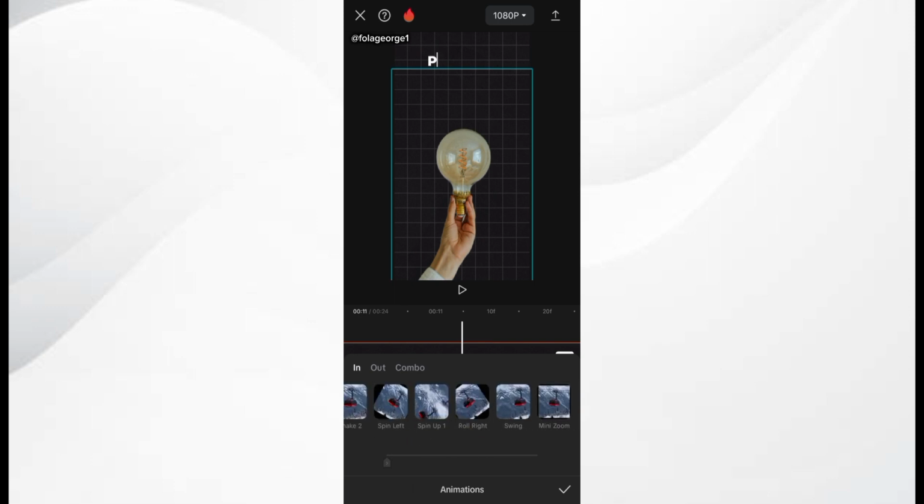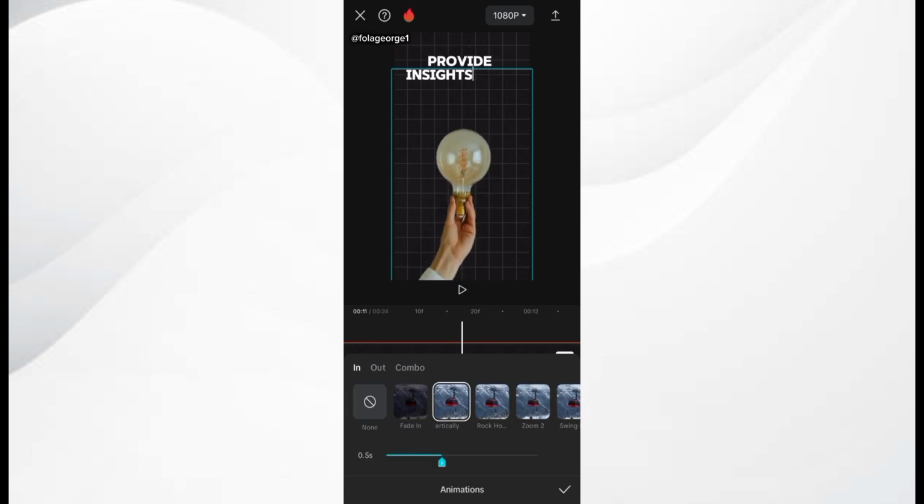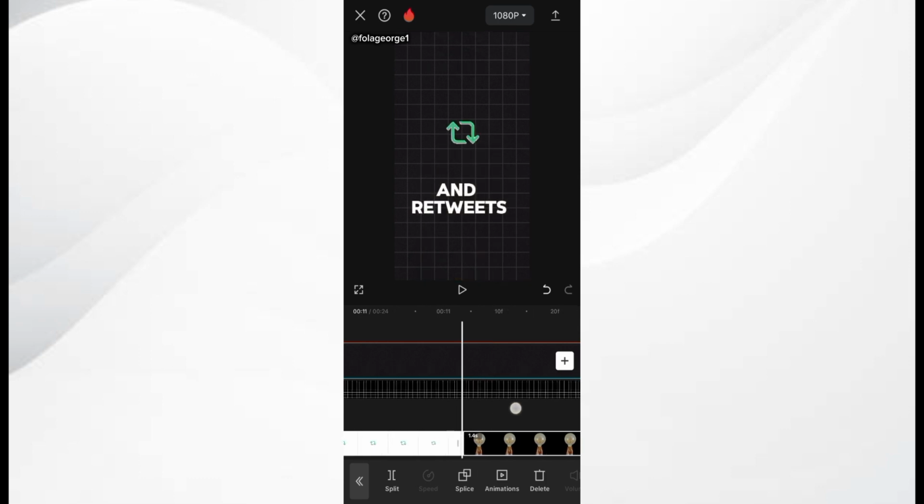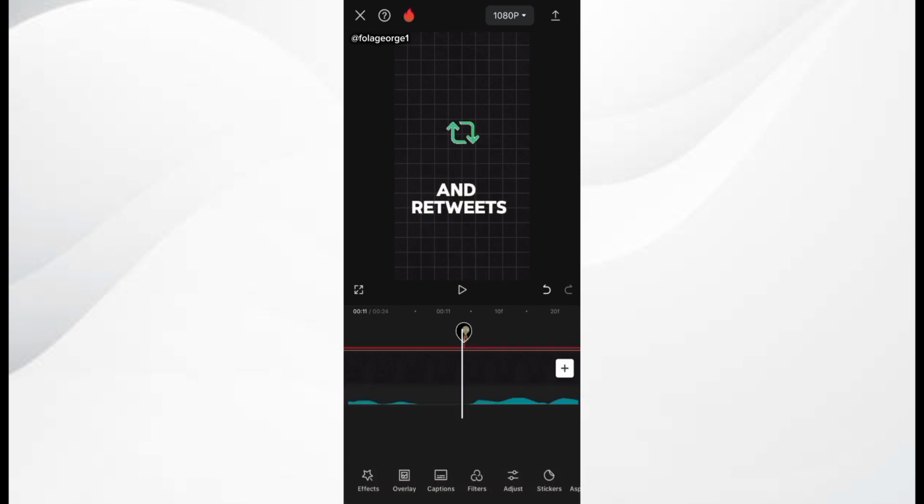I'm going to scroll and search for the perfect in animation for my bulb image. Let's try out some of these animations. Okay, I feel that feels right. I'm just going to increase the speed to about 0.2 seconds.